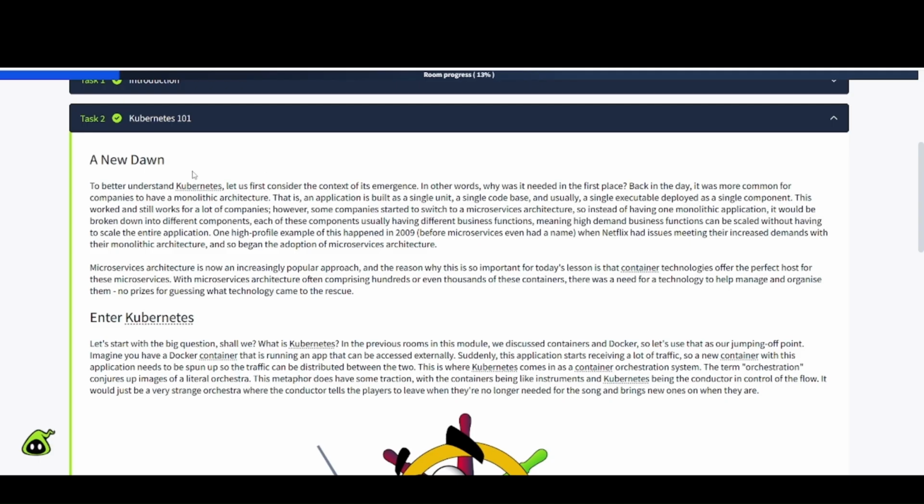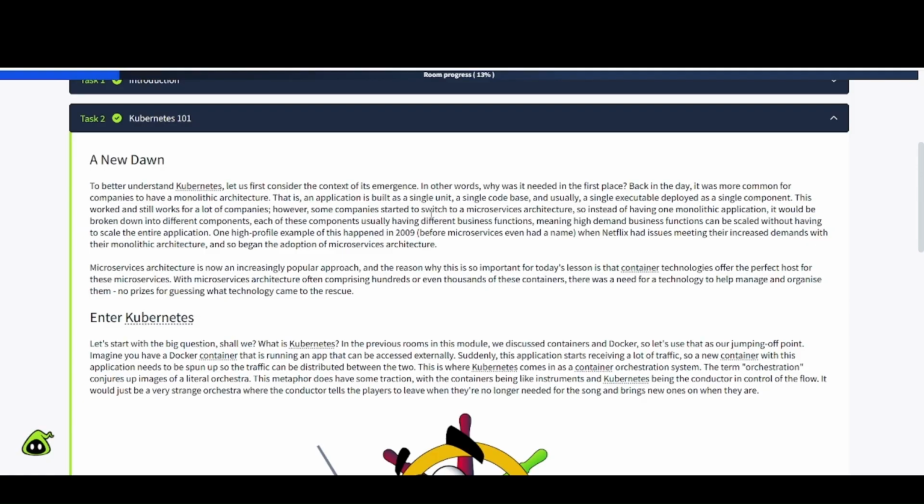Task 2, Kubernetes 101, a new dawn. To better understand Kubernetes, let us first consider the context of its emergence. In other words, why was it needed in the first place? Back in the day, it was more common for companies to have a monolithic architecture. That is, an application is built as a single unit, a single code base, and usually a single executable deployed as a single component. This worked and still works for a lot of companies.